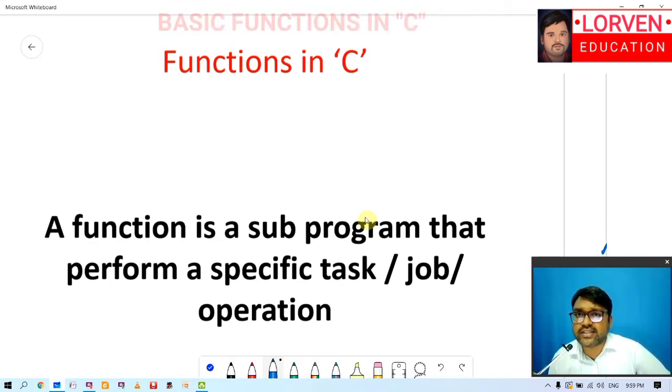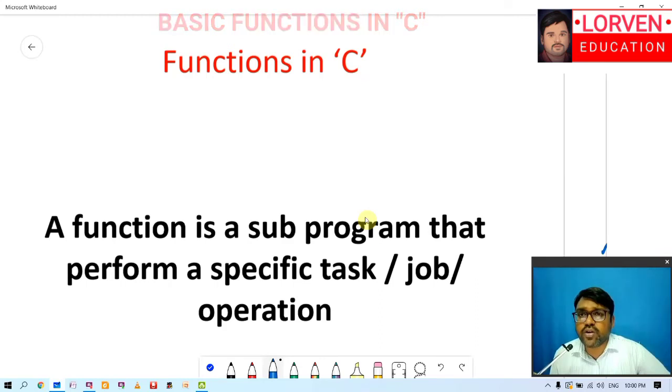The definition is like this: a function is a subprogram that performs a specific task. The definition is very simple. Here, a task is also called a job, a work, or an operation. In C programming, if you want to perform any small task or any small work, we take the help of the concept called a function, the subprogram called a function. This is all about the definition of functions in C.